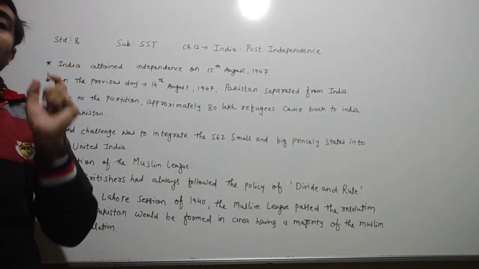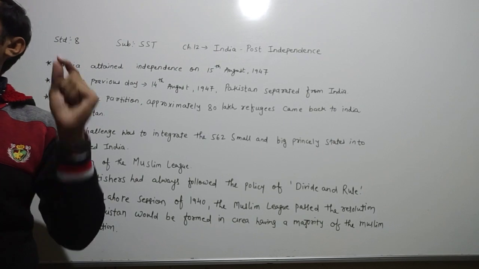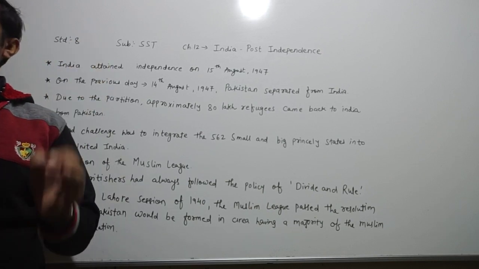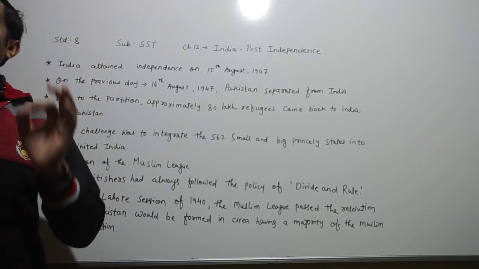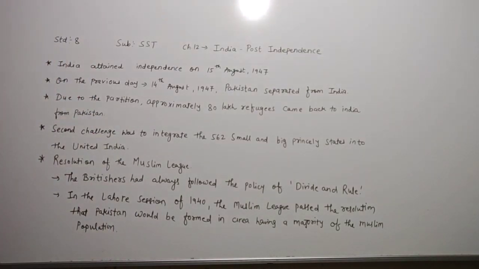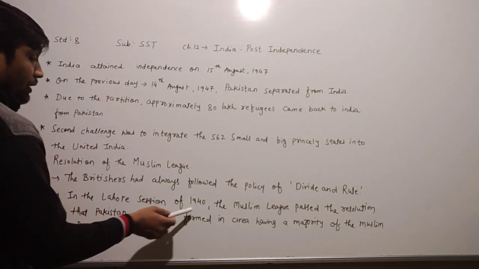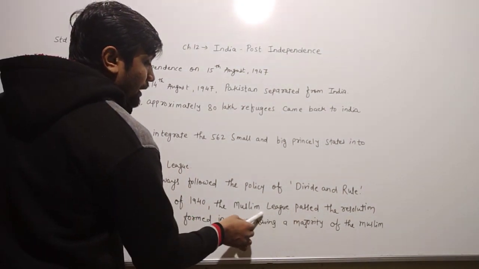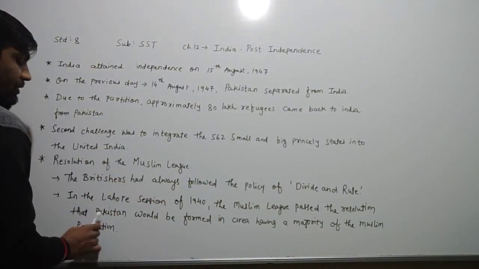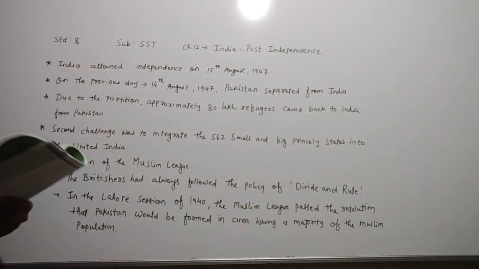In the Lahore session of 1940, what happened then, children? In the Lahore session of 1940, the Muslim League passed a resolution that Pakistan would be formed in areas having a majority of the Muslim population. Which session? The Lahore session. Which year? 1940.